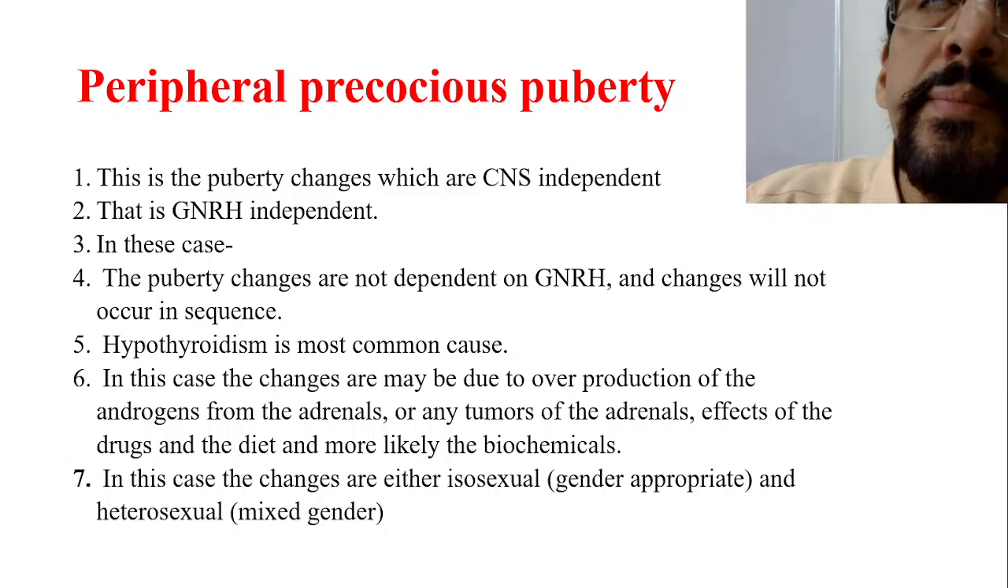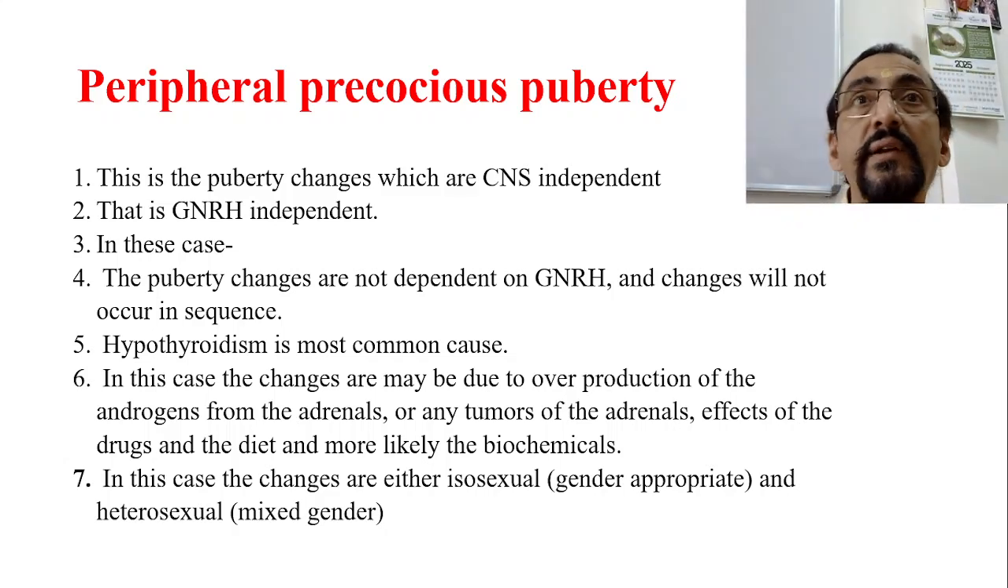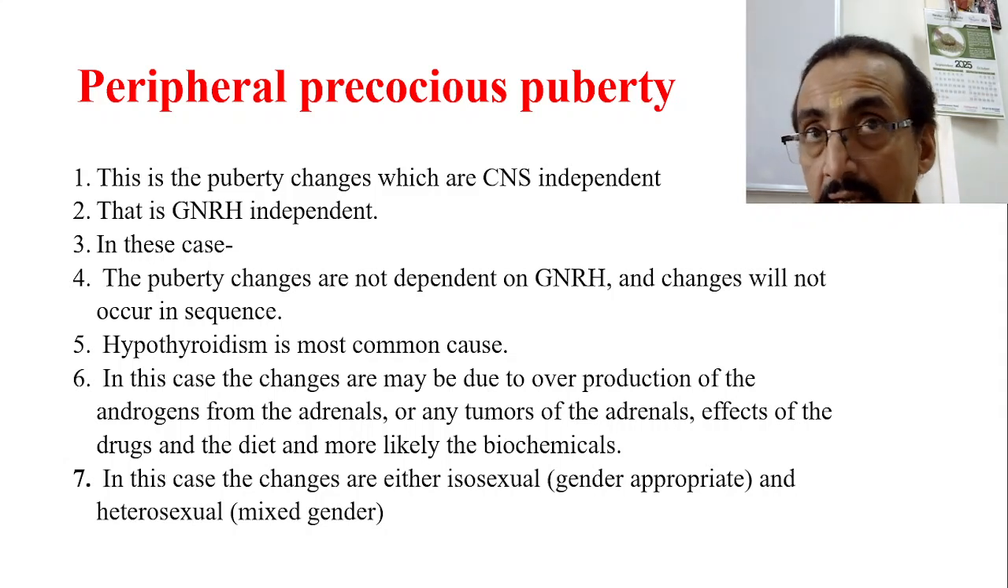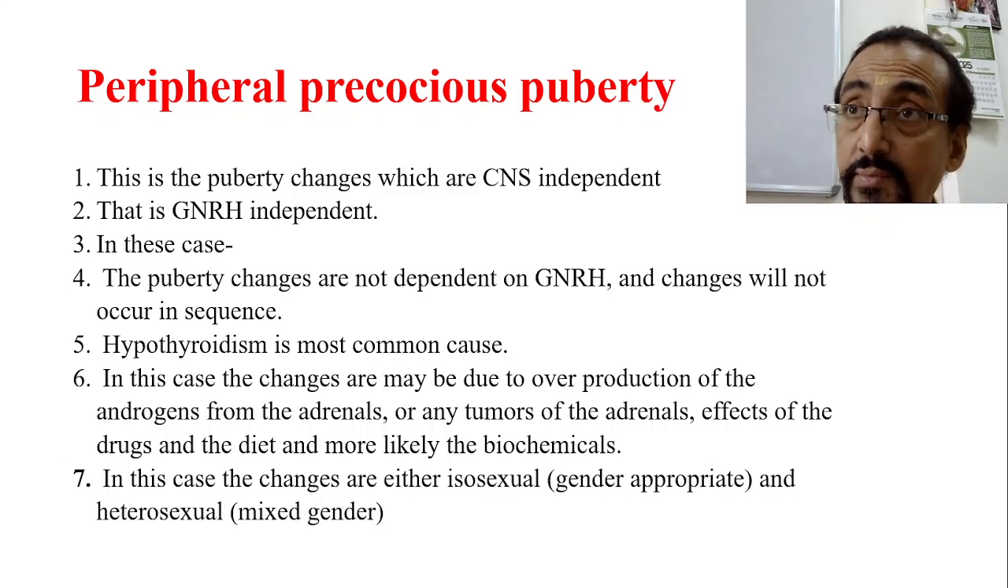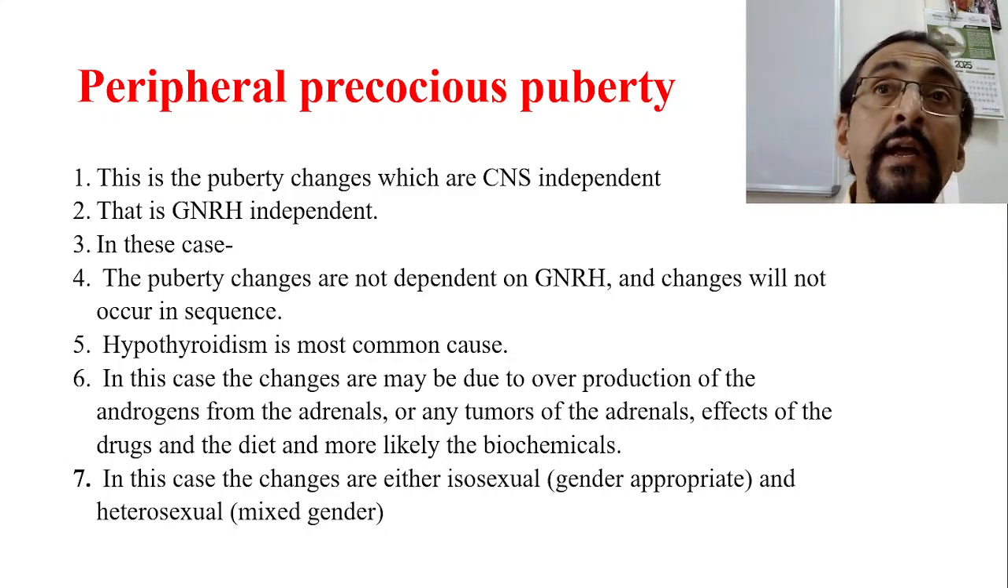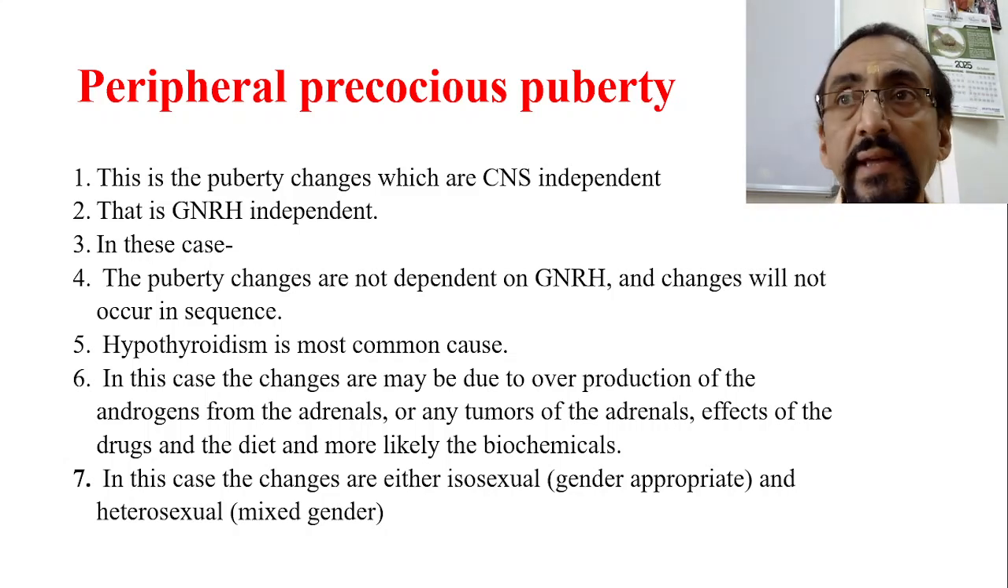Now, peripheral precocious puberty is quite common in the present day scenario, therefore we have to discuss it in detail. In the next class, we shall see one of the most important causes of peripheral precocious puberty, that is hypothyroidism. So that we will discuss in the next class.